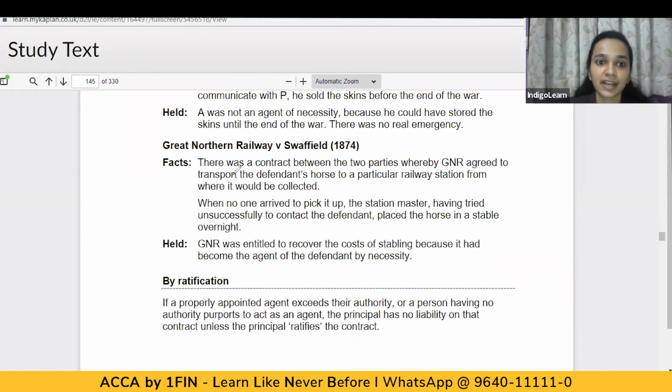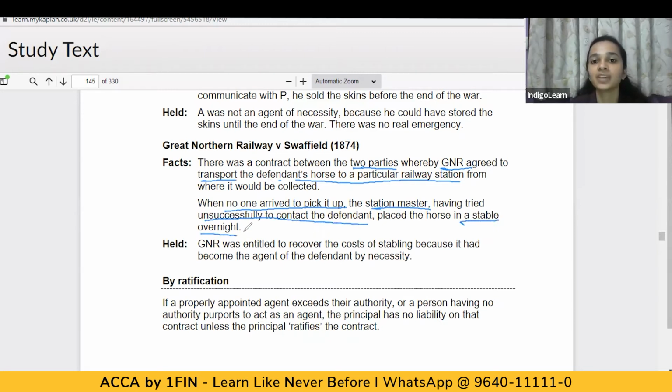What happened here? The facts are, there was a contract between two parties whereby GNR agreed to transport the defendant's horse to a particular railway station from where it would be collected. When no one arrived to pick it up, the station master, having tried unsuccessfully to contact the defendant, placed the horse in a stable overnight.